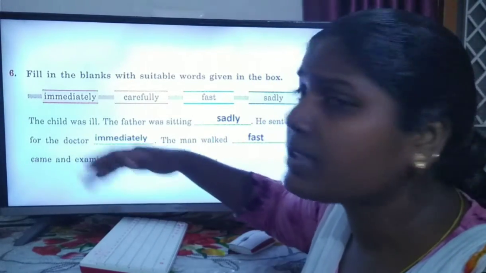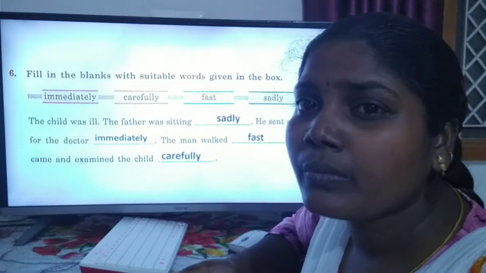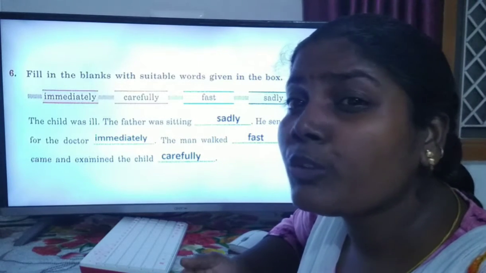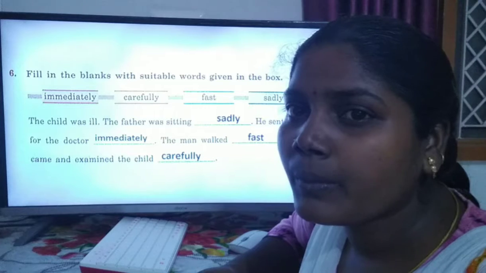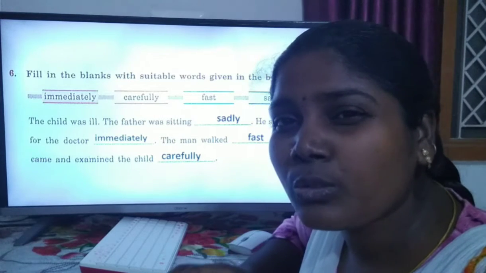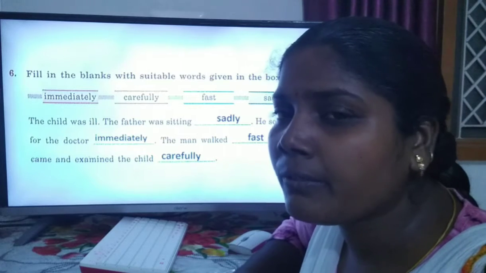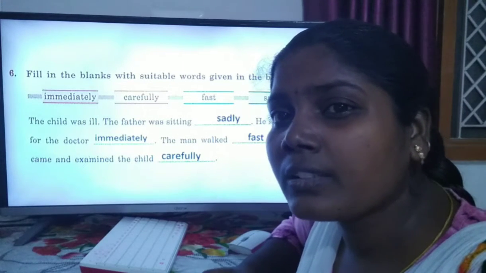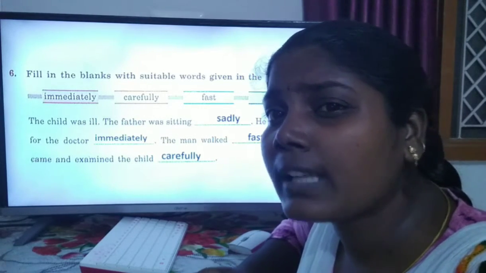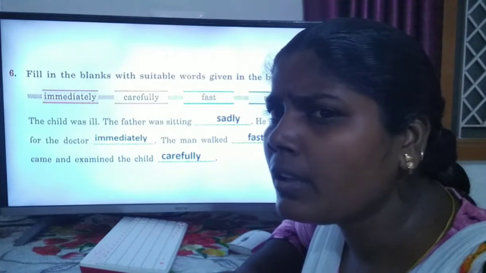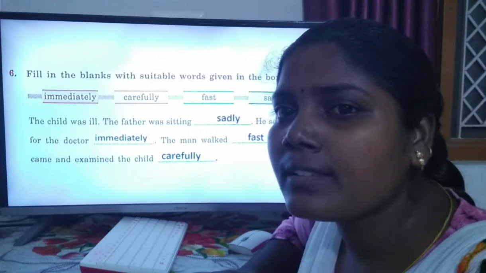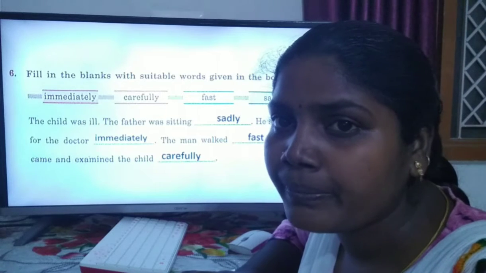So the child was ill. For example, if you are not feeling well, as a small child studying third standard, and you are in the classroom, the teachers are not happy.